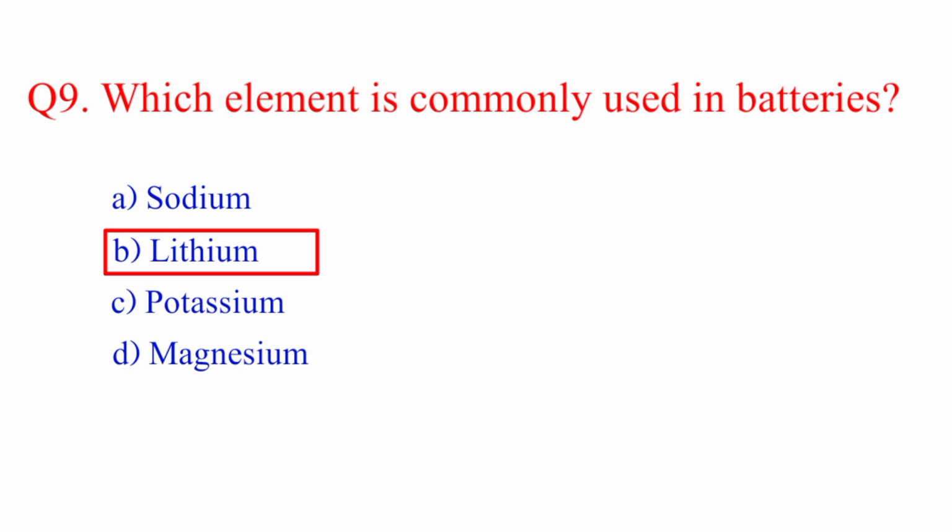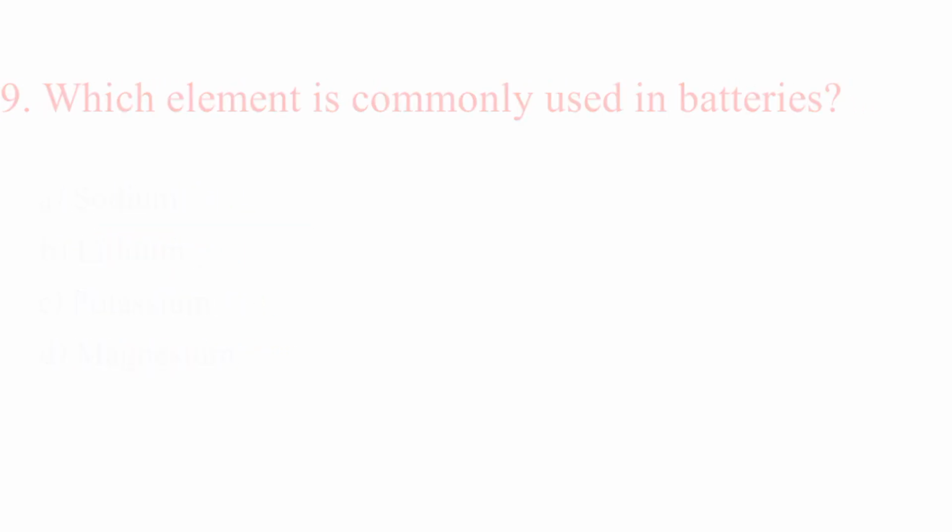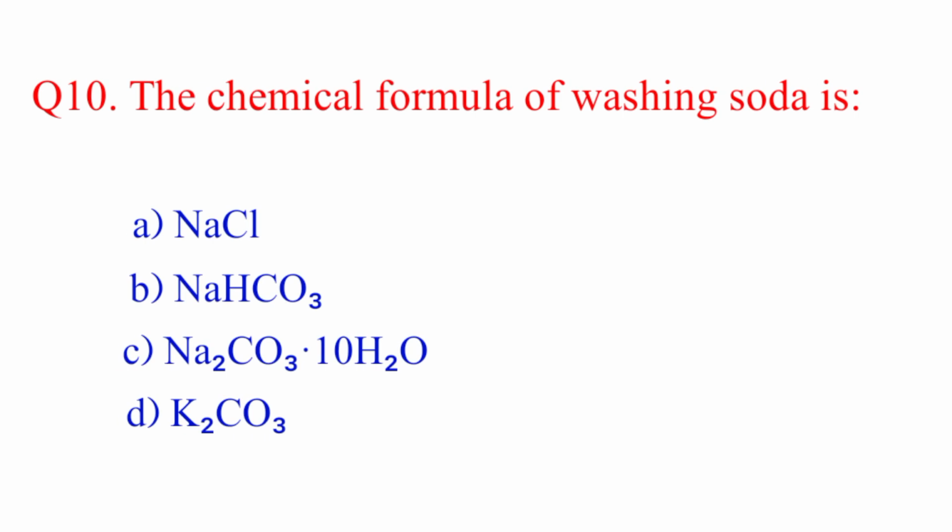Question number 10. The chemical formula of washing soda is? The right answer is option C, Na2CO3·10H2O.